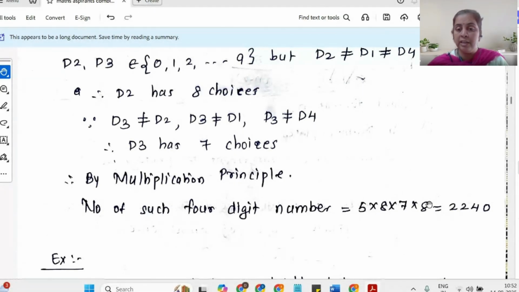I have 8 choices for D2, and I have 7 choices for D. So the total number of 4-digit numbers satisfying the required conditions: that number has to be odd and all the digits have to be distinct. The answer turns out to be 5 into 8 into 7, that turns out to be 240. In case this number is slightly different from whatever answer you are getting, we'll just discuss that after.